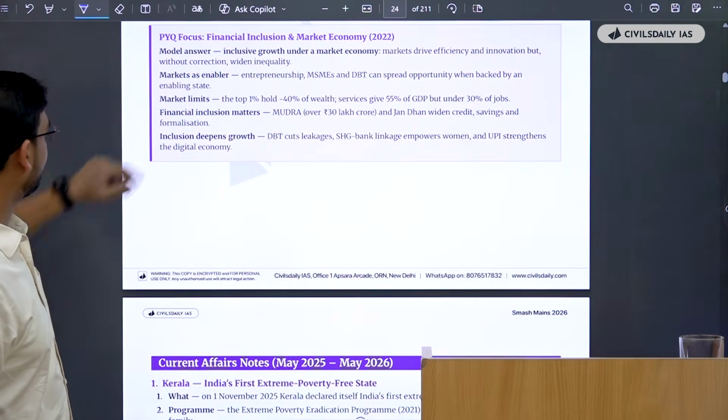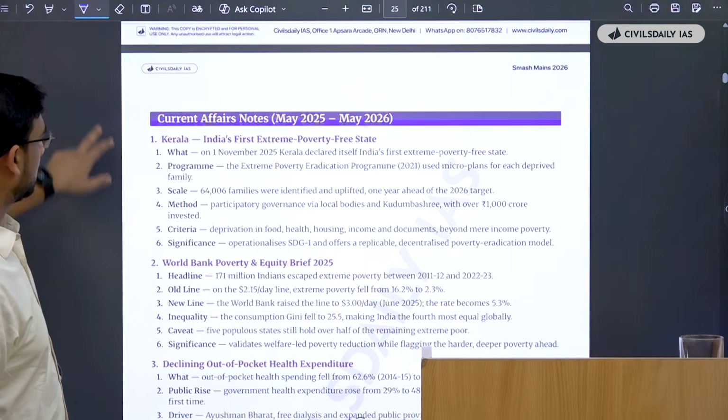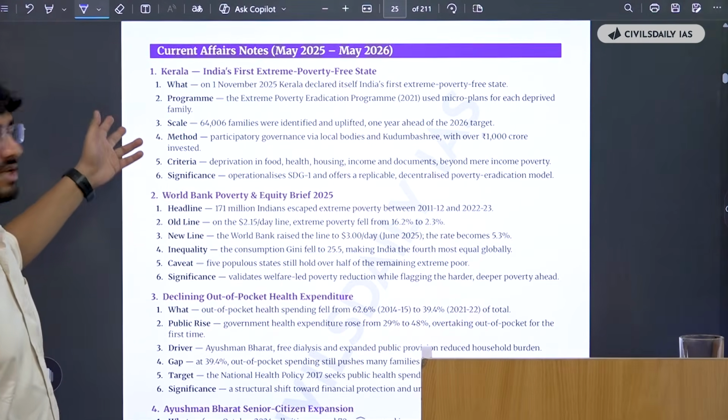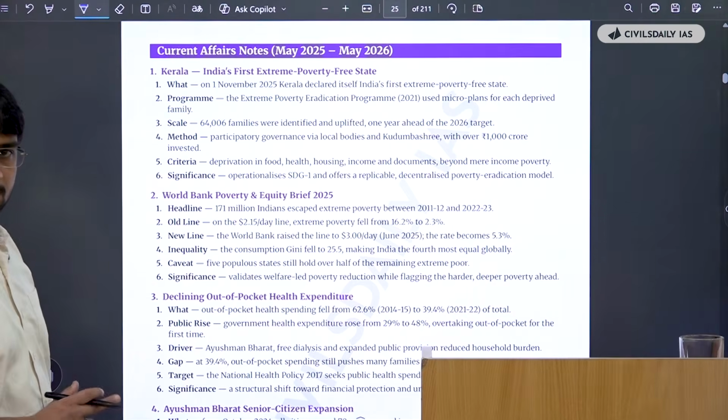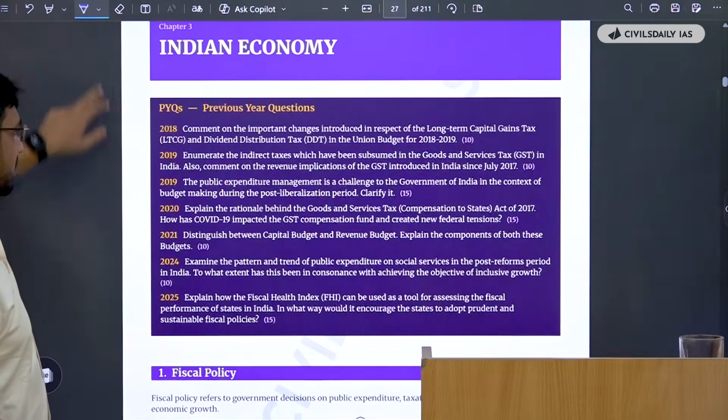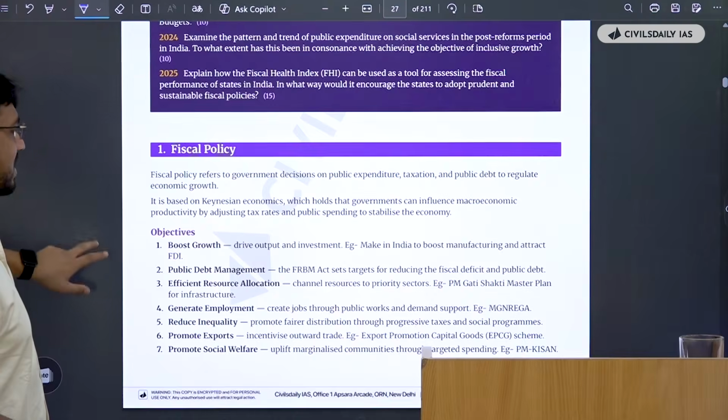See, these also they have provided. And then there's current affairs notes as well. So you have one-stop solution for this, okay? Now we have the Indian economy part. Again, the PYQs, what are the challenges of fiscal policy?